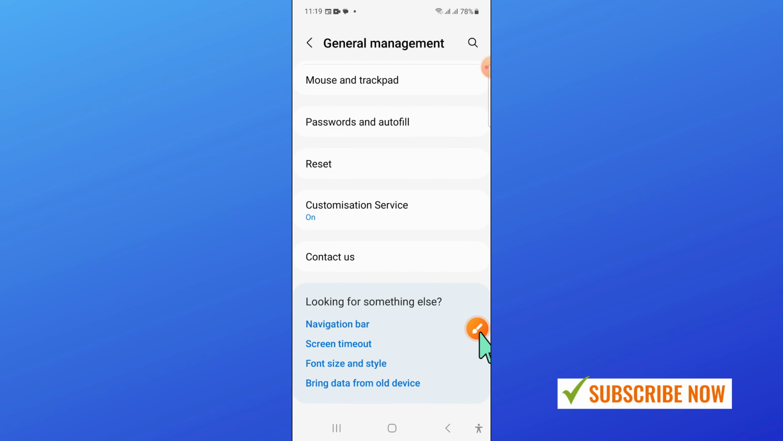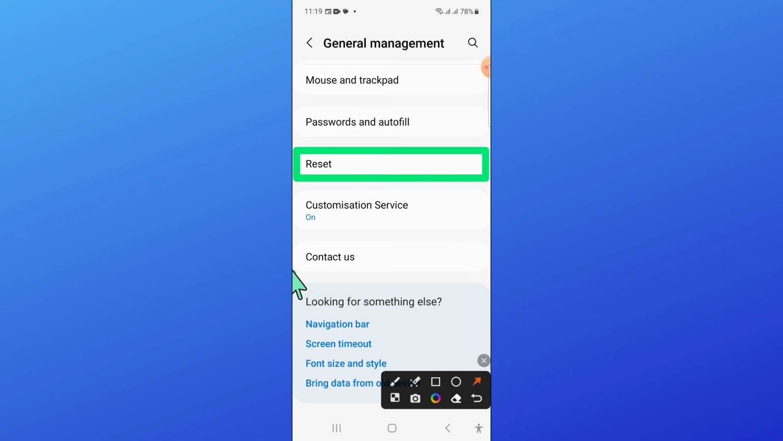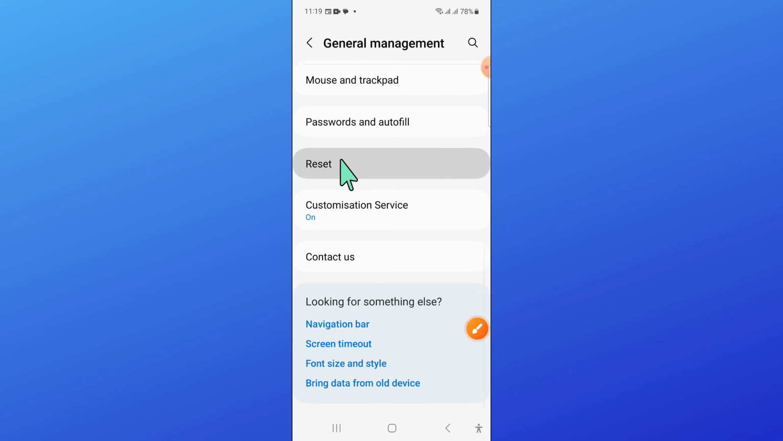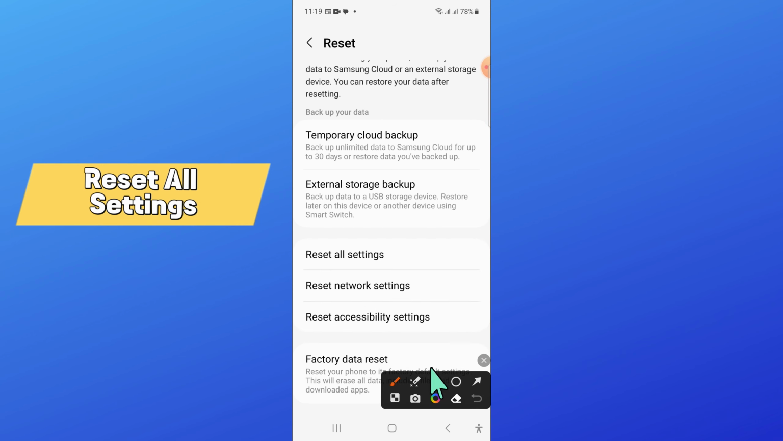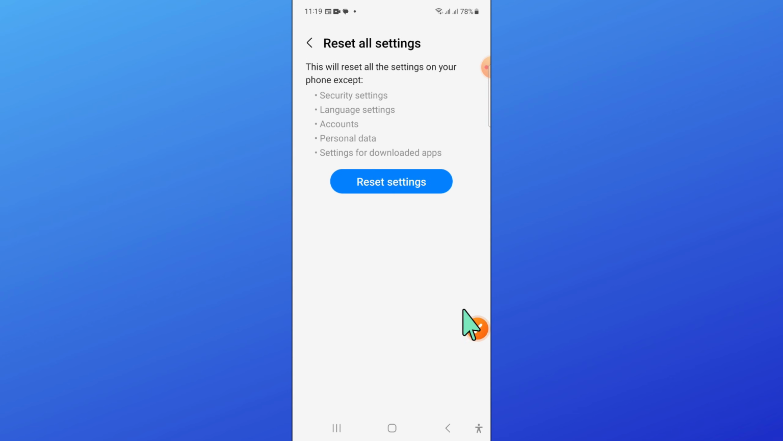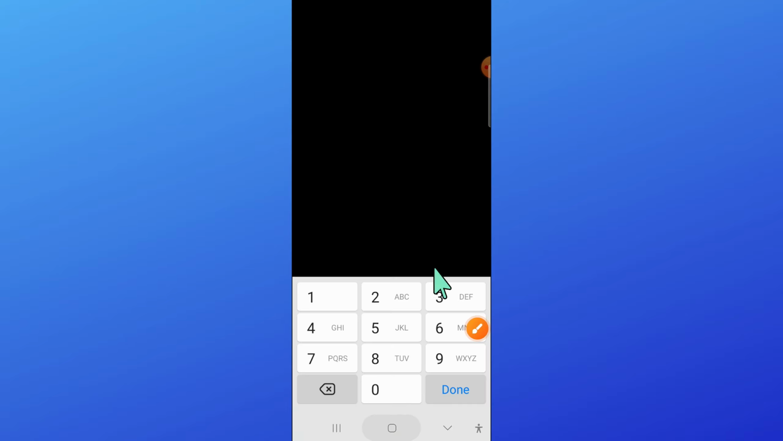Now here in general management, scroll down and click on reset, and in reset scroll down and click on reset all settings. Now here click on reset settings again to confirm, and after that enter your lock screen passcode.